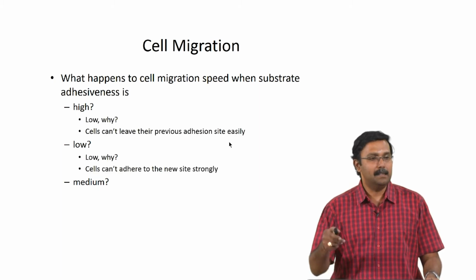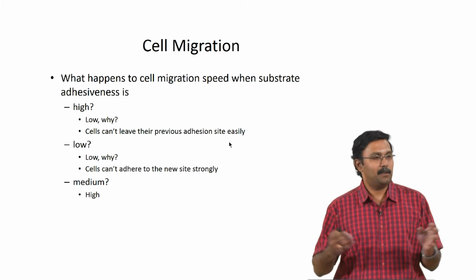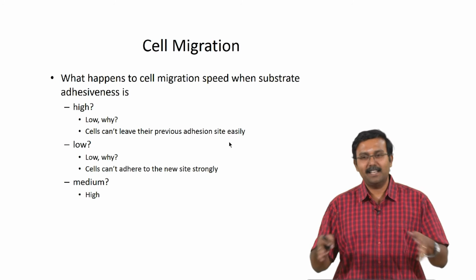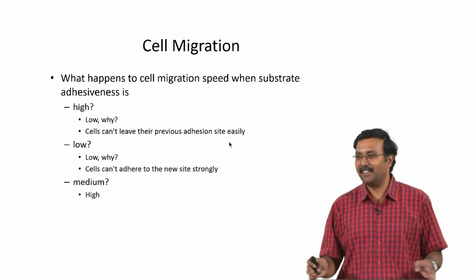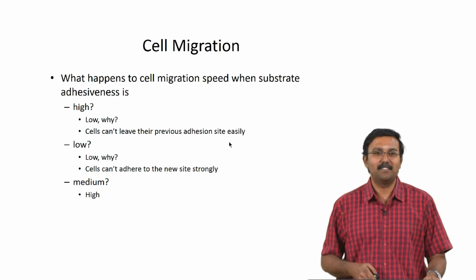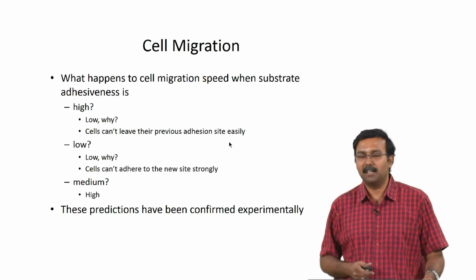So, when it is medium, that is when you would have a high migration rate, and as I have always said, biology always has some optimal values. High or low are never good; something in between is what you are looking for. Okay. And these predictions have actually been confirmed experimentally as well.